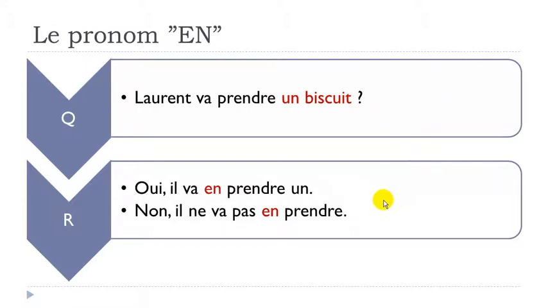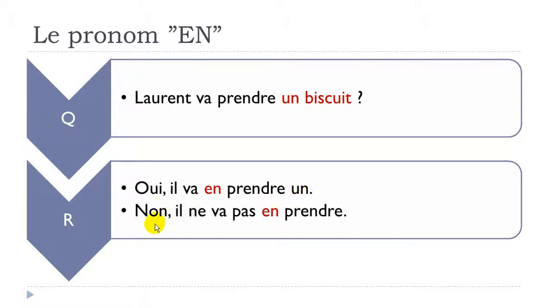So the interesting thing here is that if you look carefully, you've got first aller here. So the first verb is here. And then you've got the second verb here. So it's at the infinitive form because that's the rule in French. When you construct with 2 verbs, the second one will be at the infinitive. And keep in mind that your pronoun, en here, should be before the second verb. Okay? So I'm not going to tell you that it should be between the two because you could have other things between the two. Okay? It should be before the second verb. Oui, il va en prendre un.